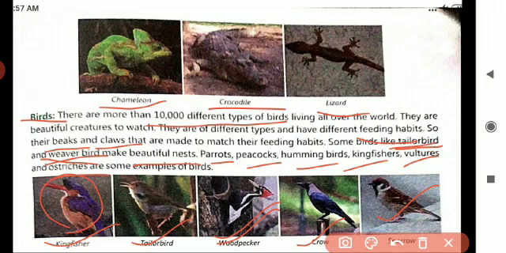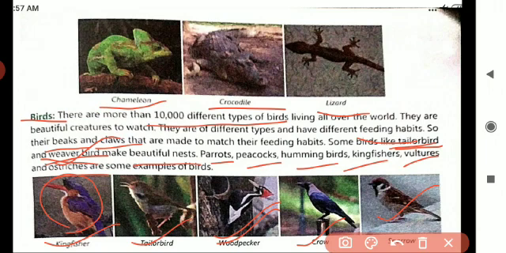Yes, children, it will build its nest. How will it build its nest? It uses its beak like a needle to sew leaves together using thread and wool. Okay, children, what is the special thing about this weaver bird? This weaver bird weaves pieces of leaves, grass and twigs to build a beautiful nest.